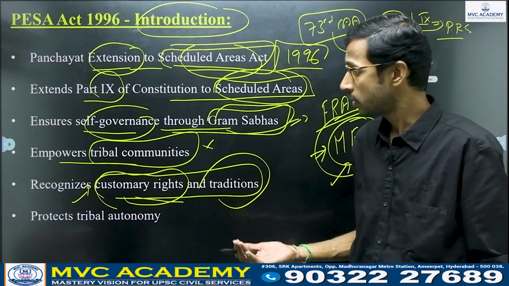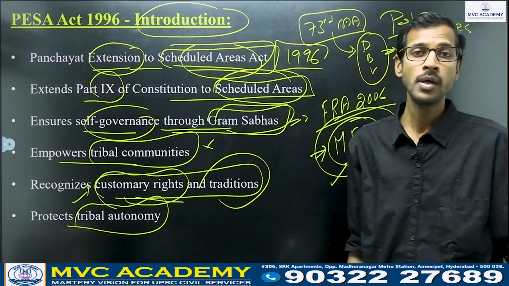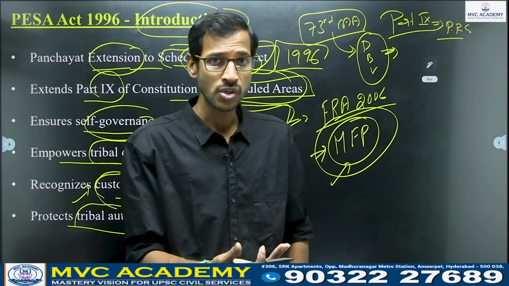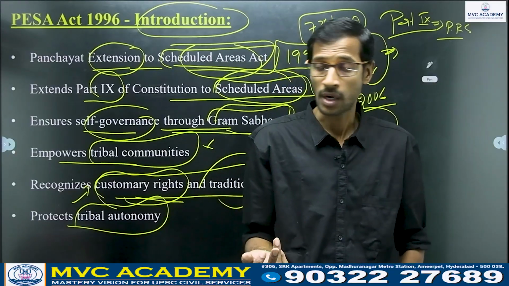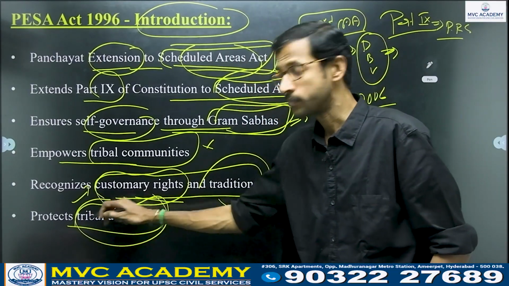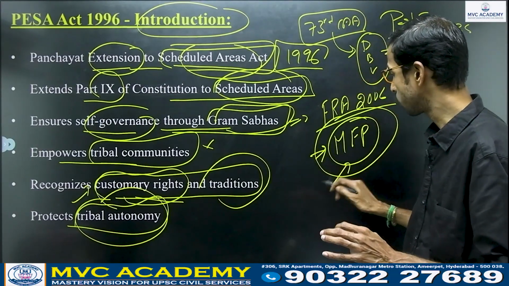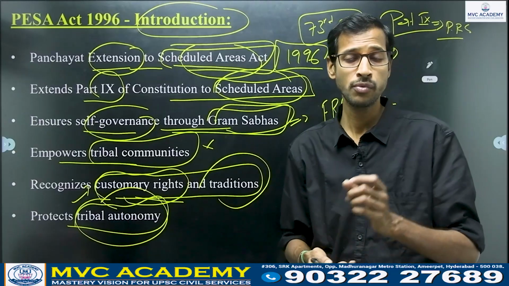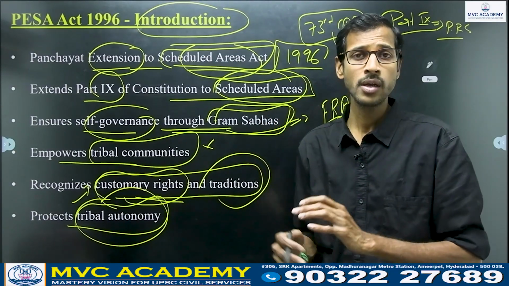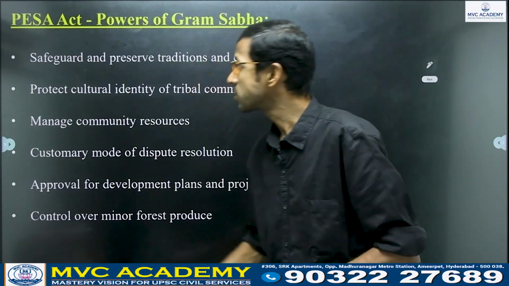So here, the PESA Act 1996 recognizes customary rights and traditions which they enjoyed under constitutional safeguards. It protects tribal autonomy also, right? So whenever rights are considered regarding the Forest Rights Act or PESA Act, we are protecting the tribal autonomy, so no one will question it. According to minor forest produce, they have all rights. But if you consider the major, means timber-related products, they don't have any say. So that is the introduction to the PESA Act.